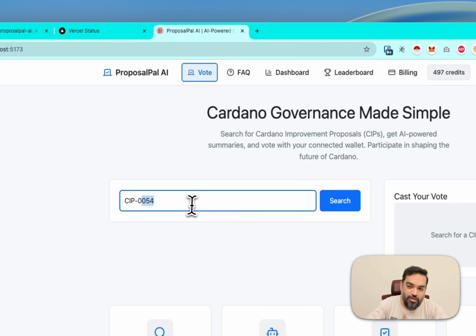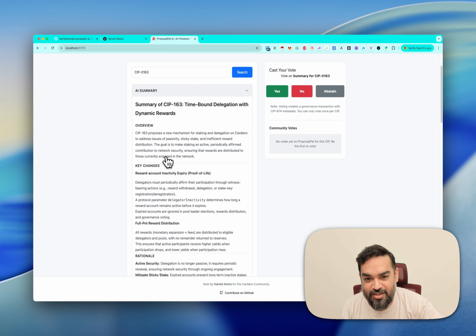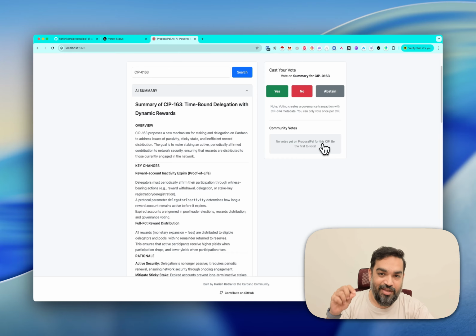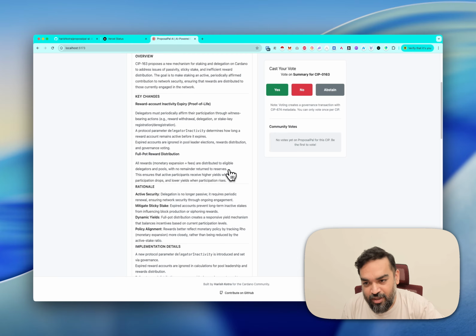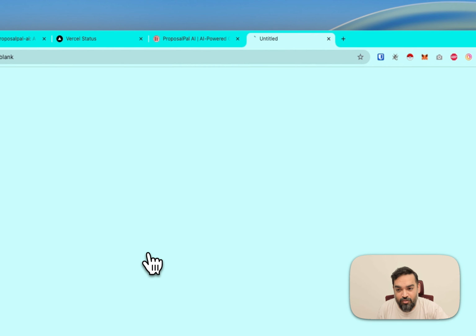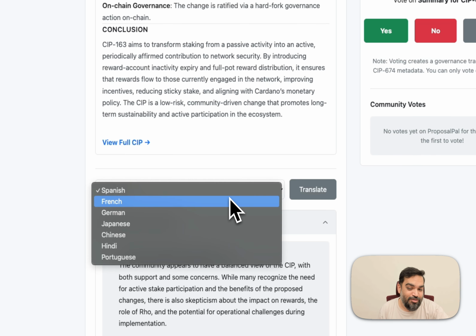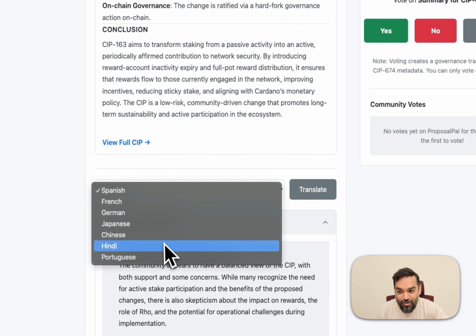Once you go to vote, you can now search for any CIP. Let's search for one. You get a summary of what the CIP is. Then on the right, you can see there is a voting mechanism. And if more people vote, you will also see a distribution chart of what people are thinking about this, without, of course, going into details of each individual opinion. Here is a quick, very high level summary. And if you click on view full CIP, you can always read the actual CIP, and then you can also convert the summary into your own language.